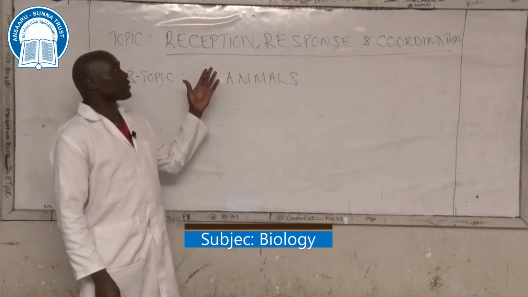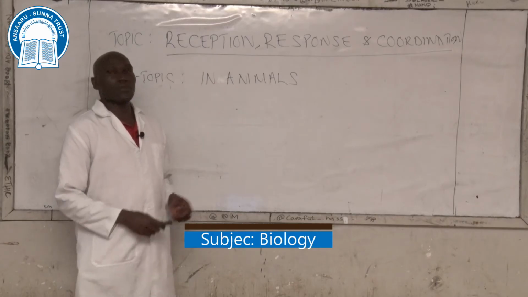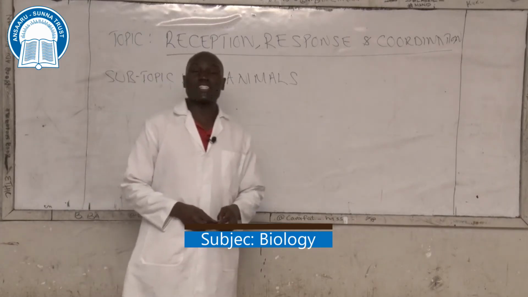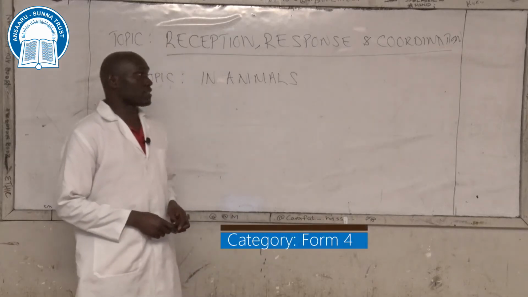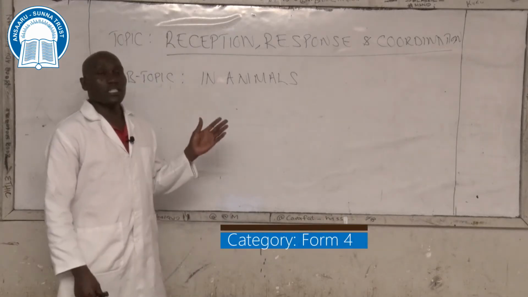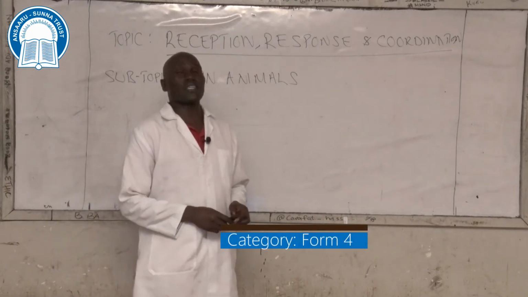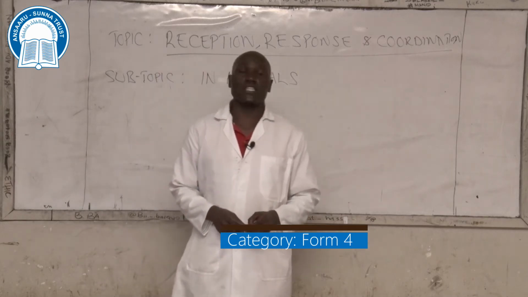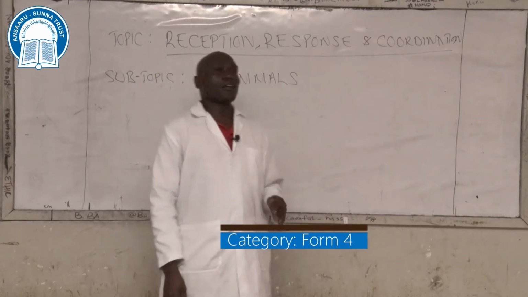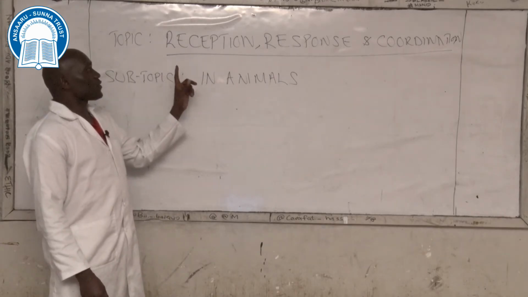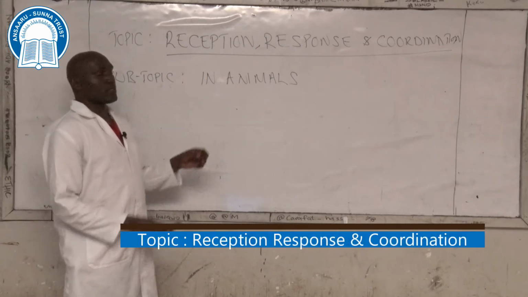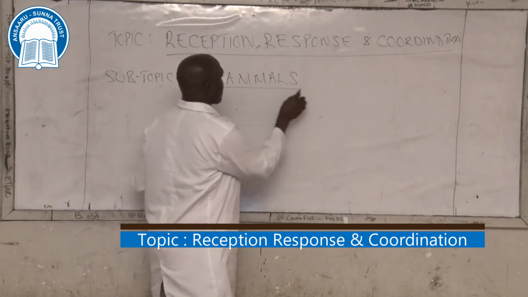This is a Form 4 topic, which is reception, response, and coordination, which is the third topic of Form 4 biology as per 844 syllabus. We had looked at the first subtopic, which was reception, response, and coordination in animals. So today we look at the second subtopic, which is reception, response, and coordination in animals.